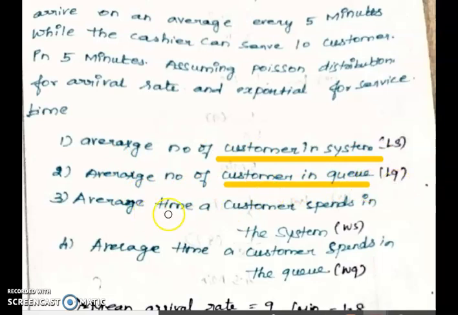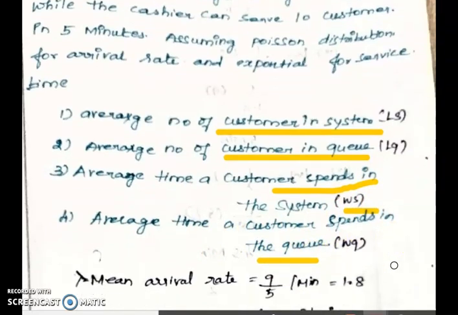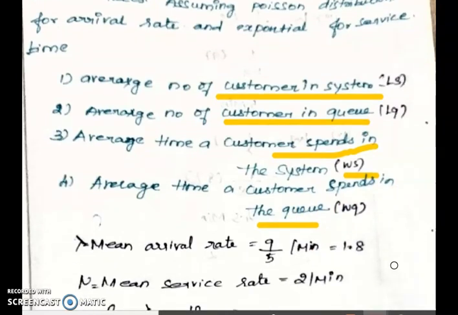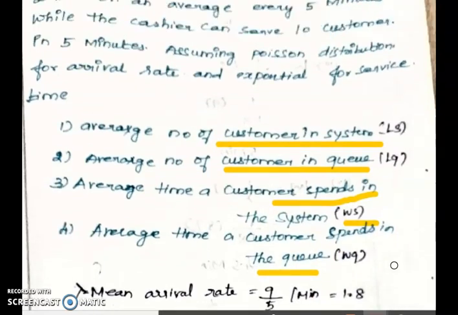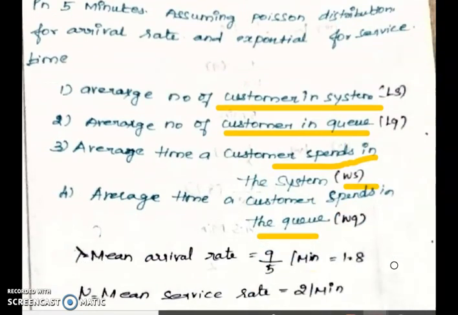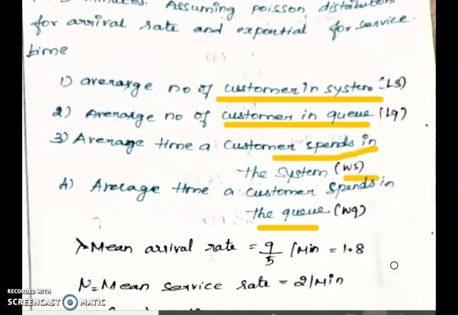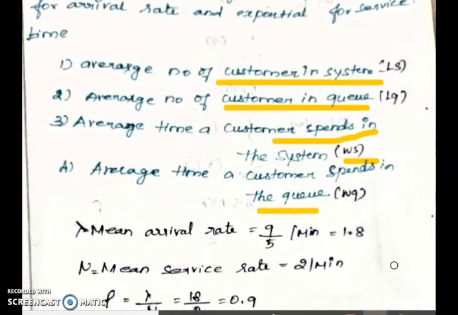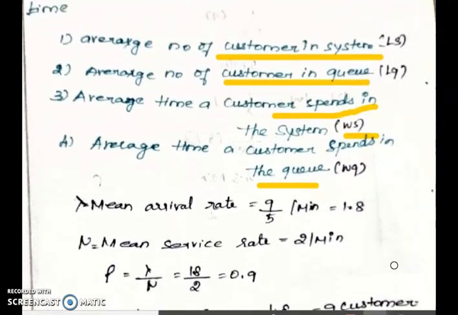Second, we have to find the average number of customers in the queue, LQ. Third, the average time a customer spends in the system, WS, and fourth, the average time a customer spends in the queue, WQ. So we have to find these 4. Solution: first is lambda. Lambda means arrival rate, 9 divided by 5 minutes, which is 1.8. And mu means service rate, 2.